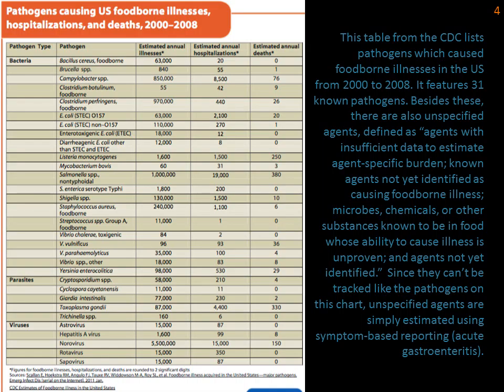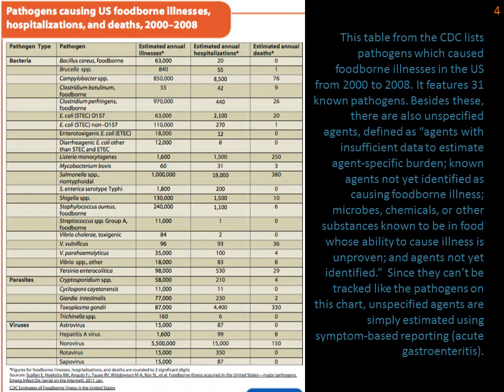This table from the CDC lists pathogens which cause foodborne illnesses in the U.S. from 2000 to 2008. It features 31 known pathogens. Besides these, there are also unspecified agents, defined as agents with insufficient data to estimate agent-specific burden, known agents not yet identified as causing foodborne illness, microbes, chemicals, or other substances known to be in food whose ability to cause illness is unproven, and agents not yet identified.